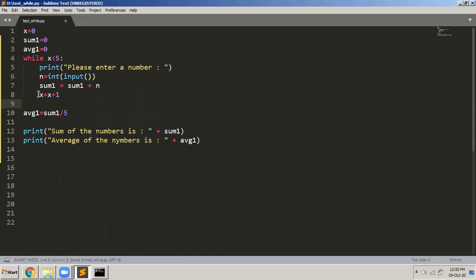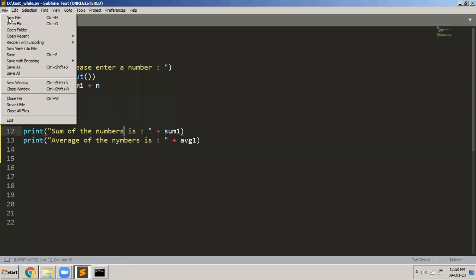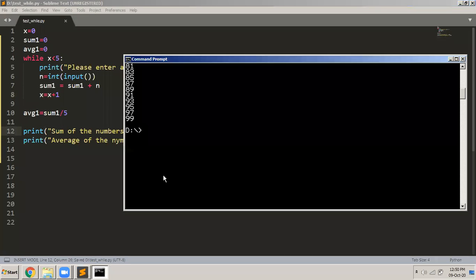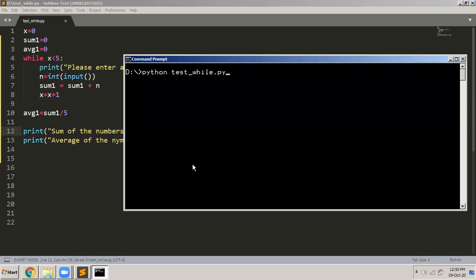So x = x + 1 was required in the body of the loop. Okay, fine, then I think everything is fine. So I'll save this file. I'll clear the screen first and then execute python test while.py, enter.